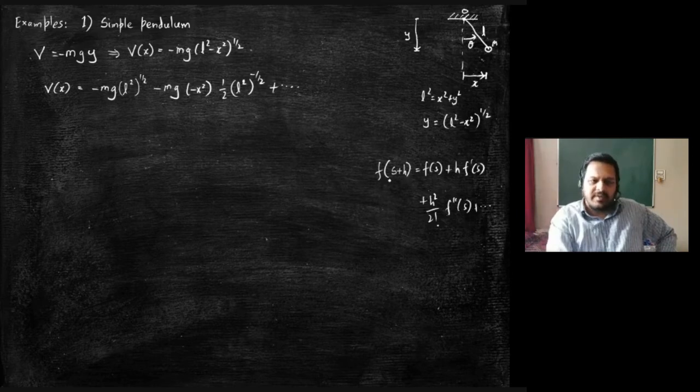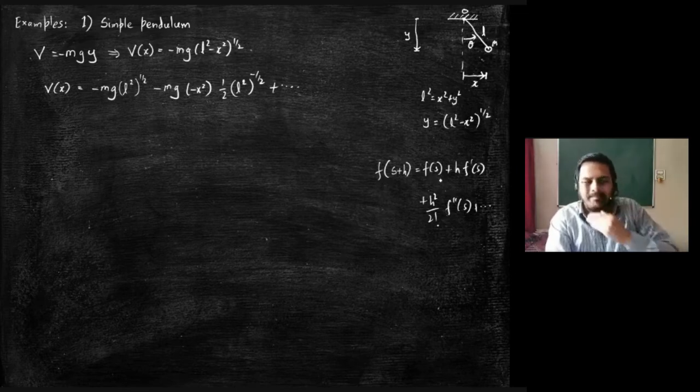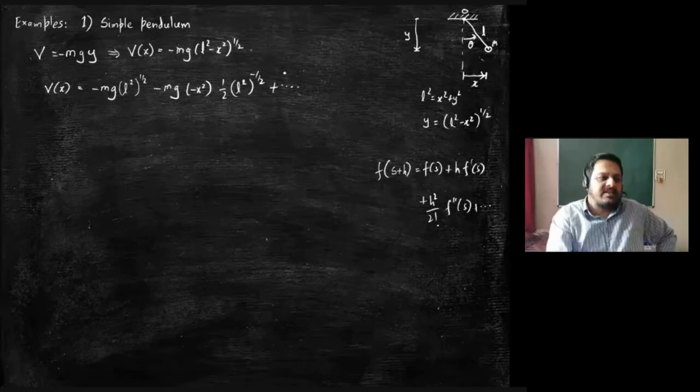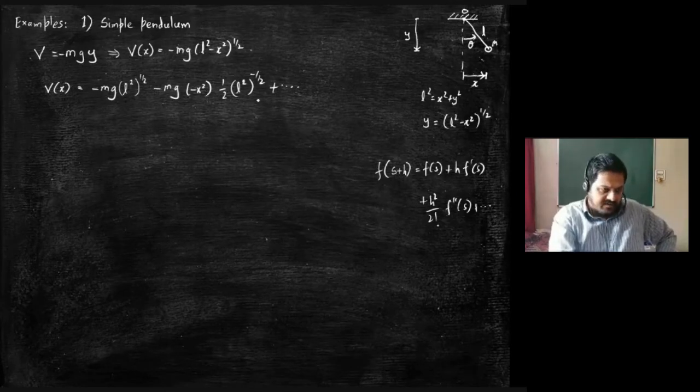This is known to everybody, right? Taylor series formula. Function is square root. s is taken as L square and h is taken as minus x square. That is what we have done here.